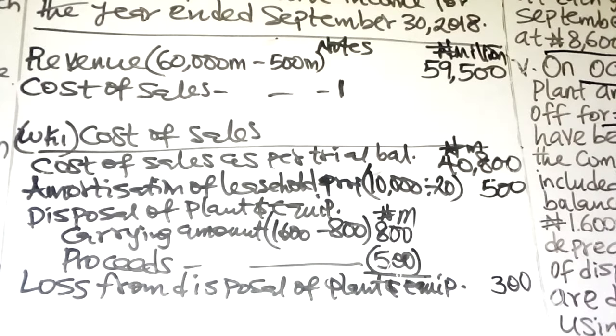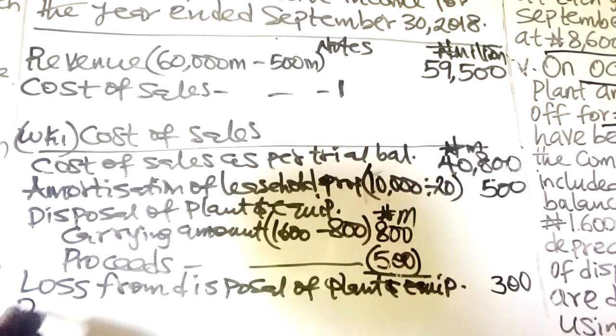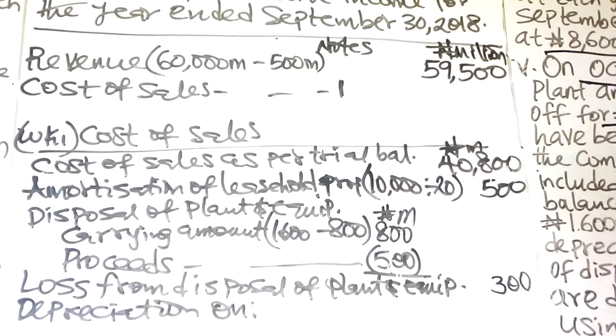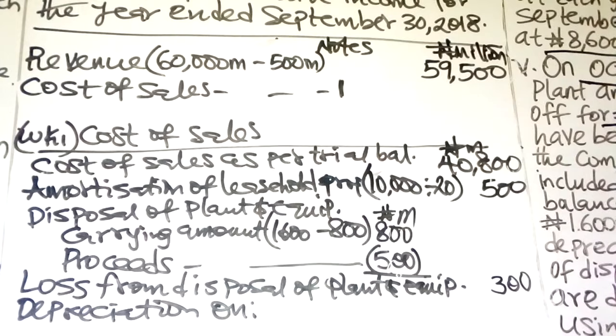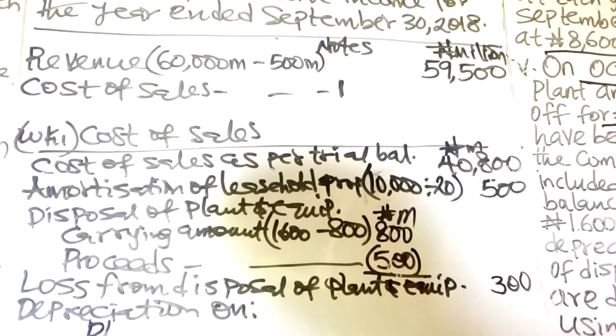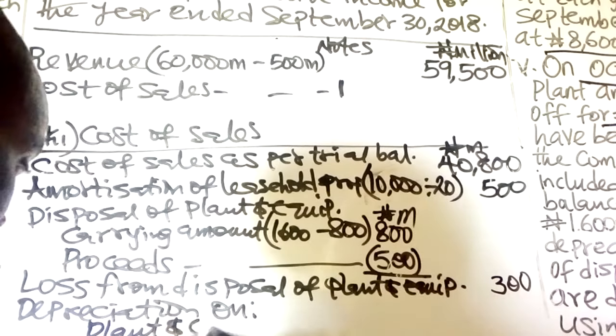Then let's calculate depreciation. Let's calculate depreciation on the first asset, plant and equipment.